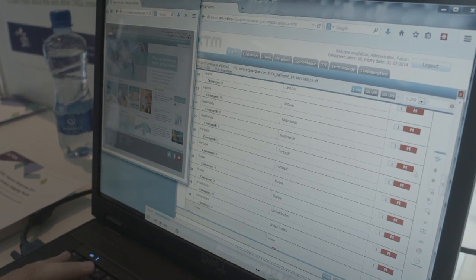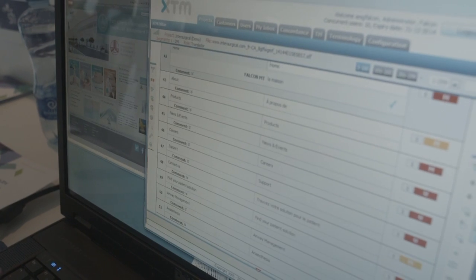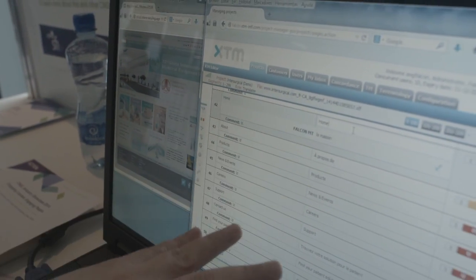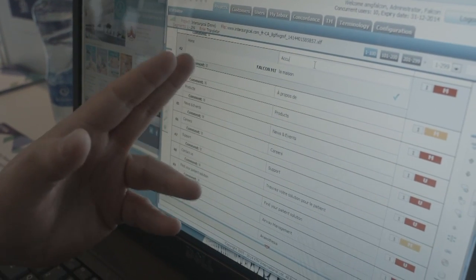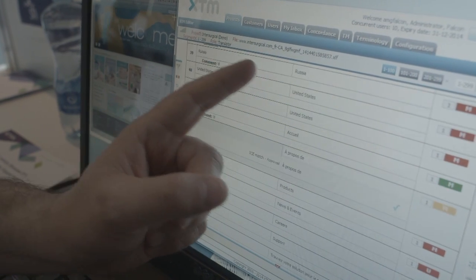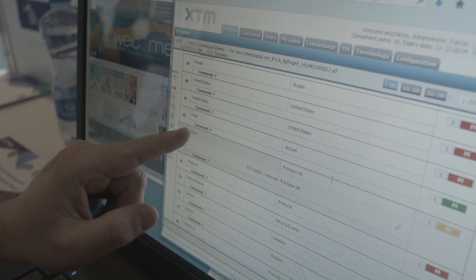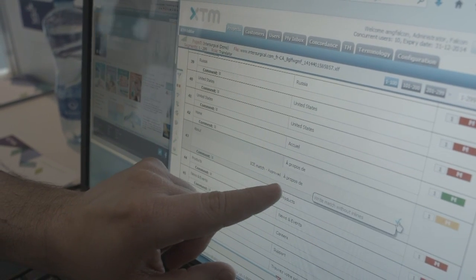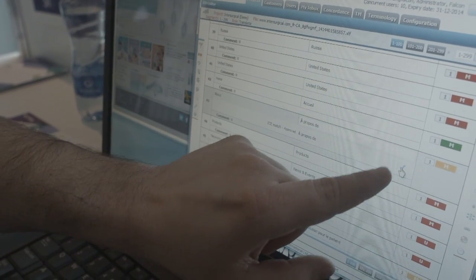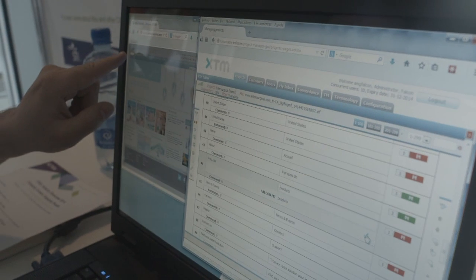So this is a video of a demo that we did for translating a website. Here is a website, and this is a CAT tool, basically a tool that allows you to translate this website. And here I'm translating each of the menu items, for example, home, into French. Home into accueil, about, à propos de. Here I'm getting a hit from the translation memory. If I click on this flag, I accept it, and it gets automatically populated on the website.